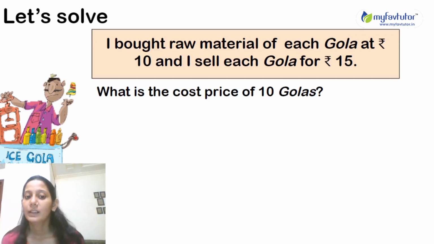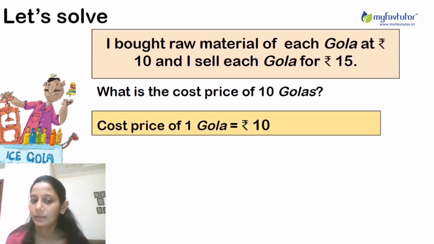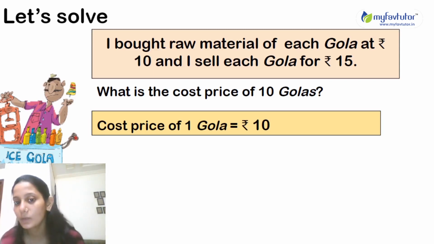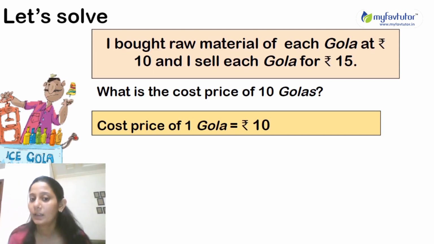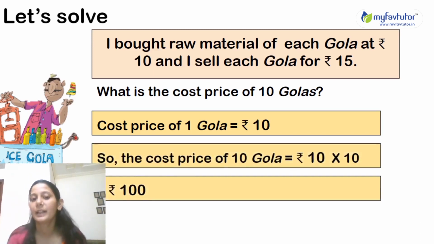So, see, he has purchased each gola for rupees 10. Means the cost price of one gola is rupees 10. Okay, and he is selling 10 golas. So, the cost price of 10 golas will be what? Rupees 10 into 10, because the cost price of one gola was rupees 10. So for selling 10 golas, the cost price will become 10 into 10, that is rupees 100. Okay, so the cost price of 10 golas is rupees 100.